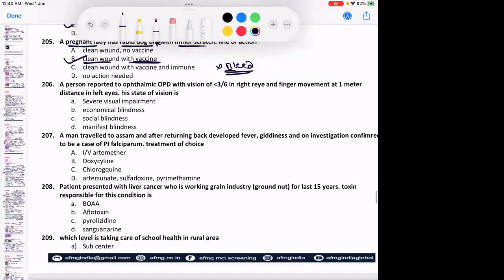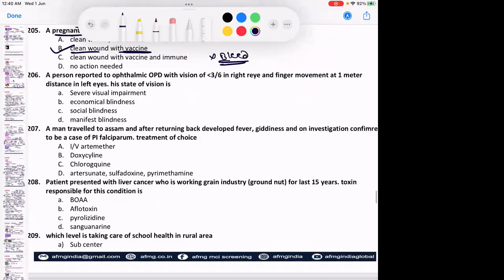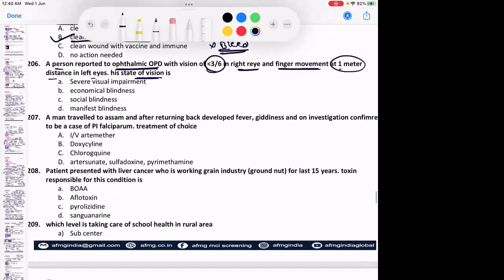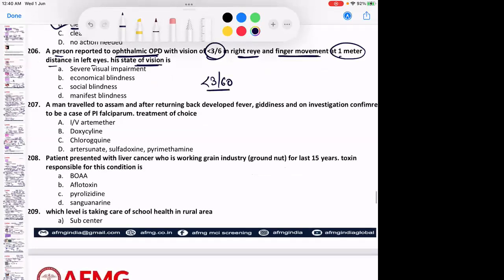Okay? Please remember this. A person reported to ophthalmic OPD with vision less than 3/60 in the right eye and finger movement at 1 meter distance in the left eye. His state of vision is, anybody? Very good. So vision less than 3/60 or 3/6, you can call it. That is option C, social blindness. That is also the WHO definition for blindness. Same, less than 3/60.